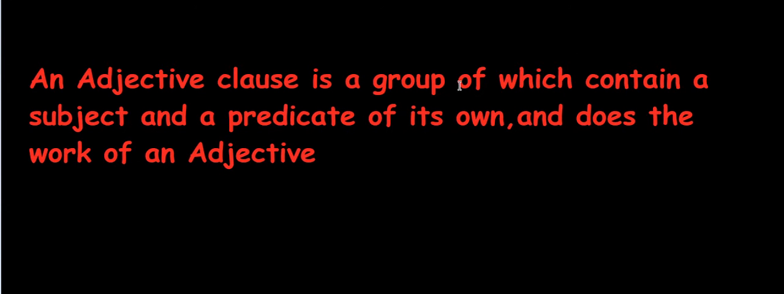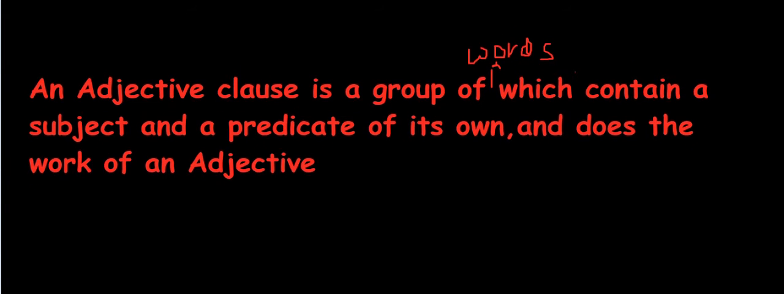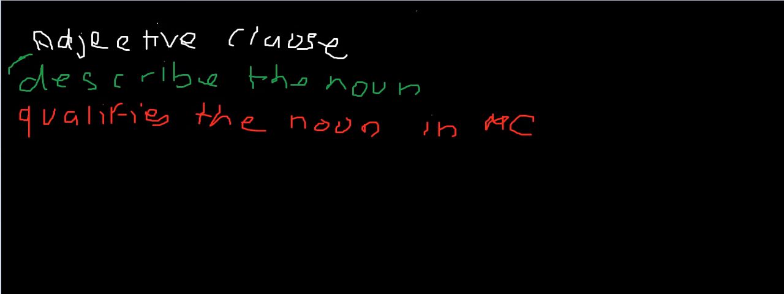So an adjective clause is a group of words which contains a subject and a predicate of its own, and does the work of an adjective. It's a group of words. If you can, pause the video and take out your pen and pencil and just note this down. Let's move on. I will give some sentences which will help explain the adjective clause.